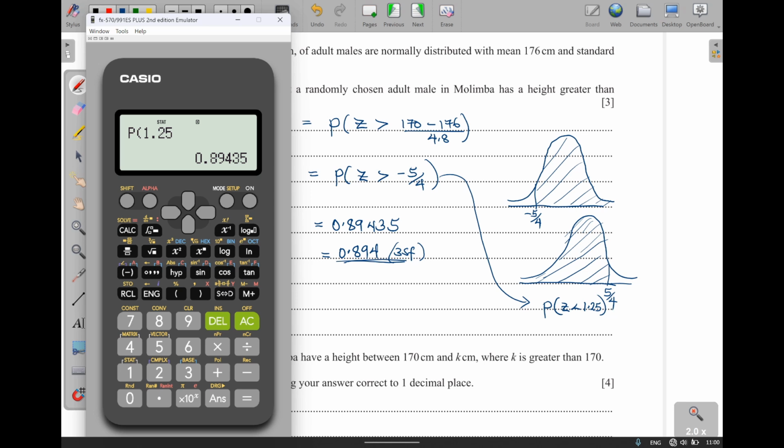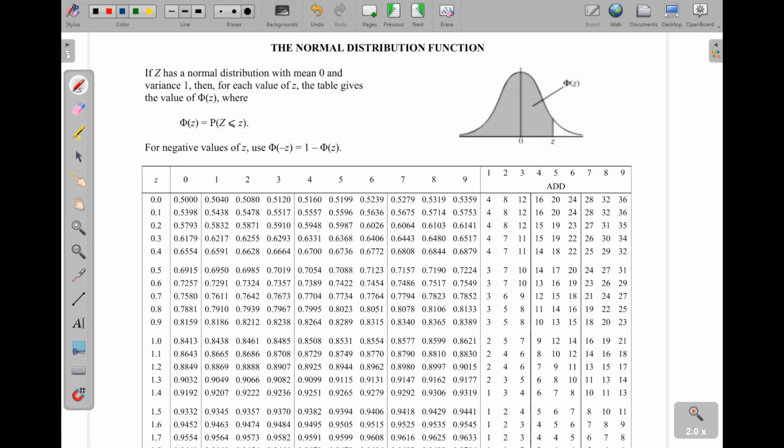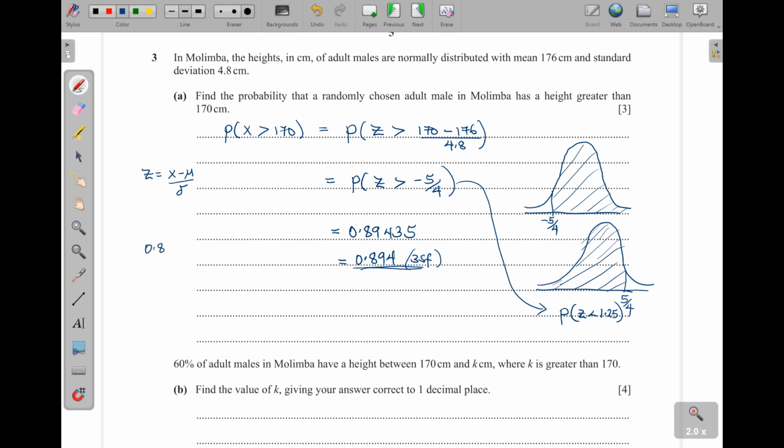Okay, now let's go to the normal distribution table, and we also see whether we get the same answer here. So this is our normal distribution table. 1.2 is here, then 5 is here. So I coincide these two here, so they meet here. It is 0.8944, because this one gives you only 4 decimal places. Let's go back and see what we got. This one is 0.8944. We got 0.8944. Do you see that when you round this off, you also get 0.8944 to 4 decimal places? So whether you use the calculator or the table, you get the answers.